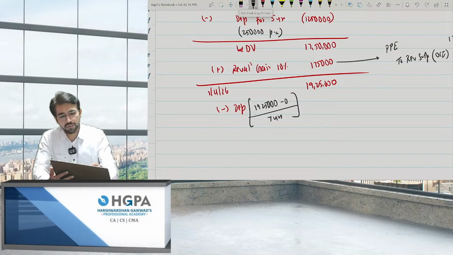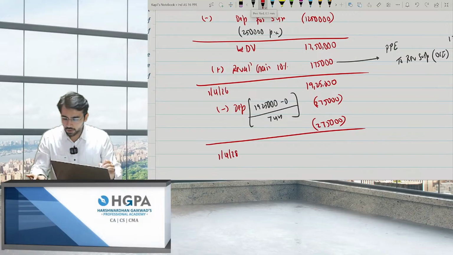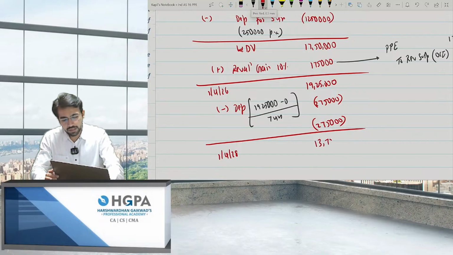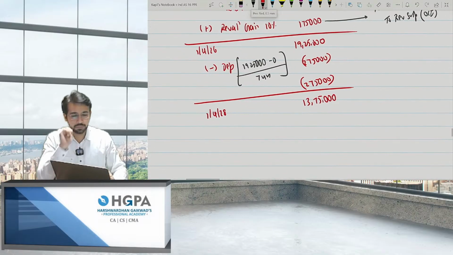It comes to 2,75,000. 2,75,000 for 1 year and 2,75,000 for the second year. So you got the value as 19,25,000 minus 2 times 2,75,000. So the value comes to 13,75,000. 13,75,000 after 2 years, right? Okay. Now,